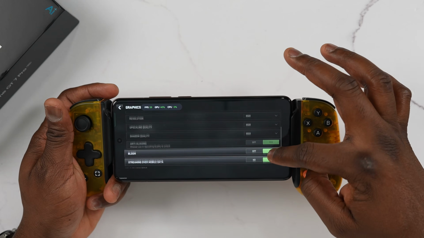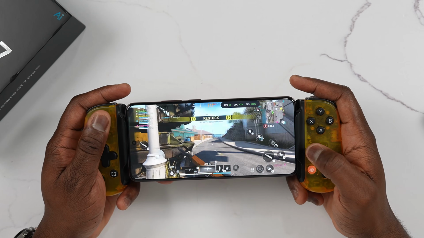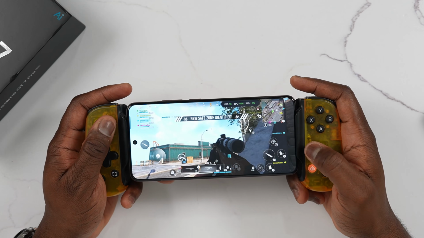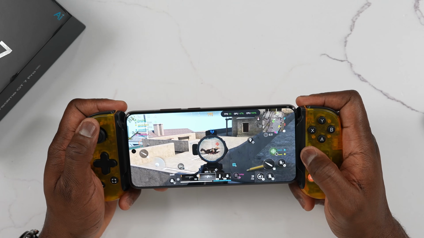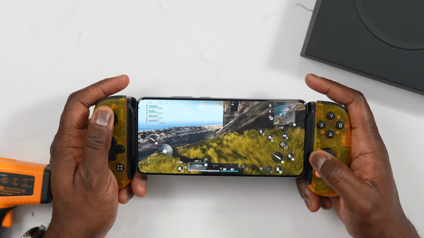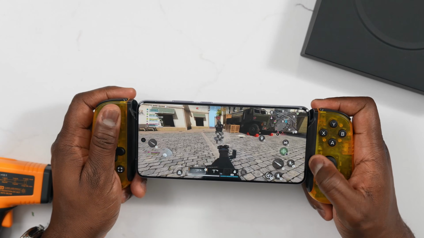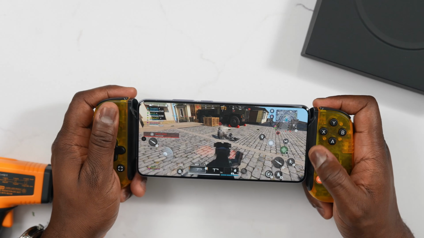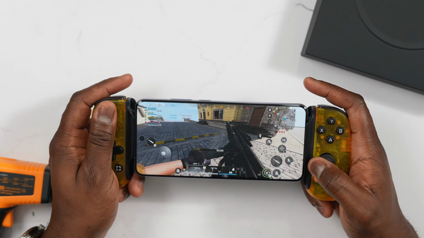Now, finally, Call of Duty Warzone. This is quite interesting. The last time we did this on the Snapdragon 8 Elite on the Realme GT7 Pro, we got about 47 frames per second at this max setting. It was like, this is pretty nice. But on Dimensity 9400, we were getting 60 frames per second. This is truly impressive. So great smooth gameplay all the way through, 60 FPS, much better than Snapdragon. Now, I will say again, maybe optimizations might be needed for the game for the Snapdragon chipset, but right now, the Dimensity actually takes the cake here.